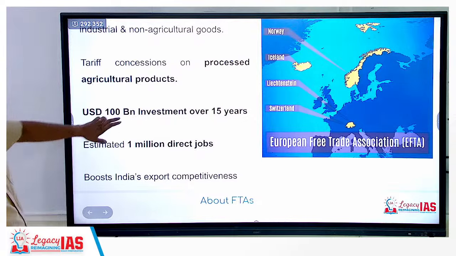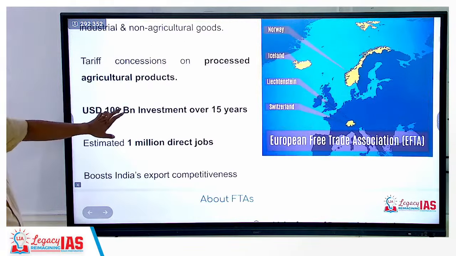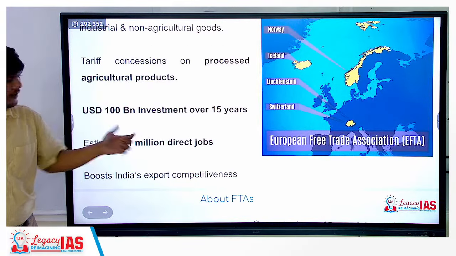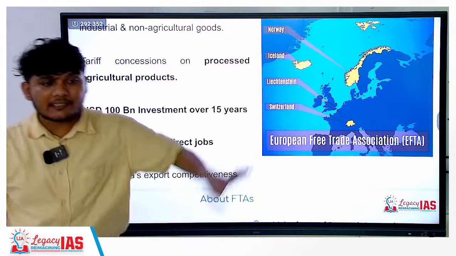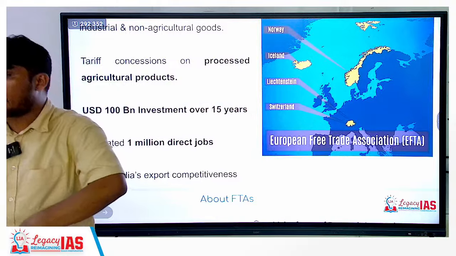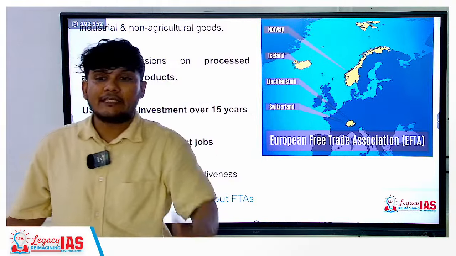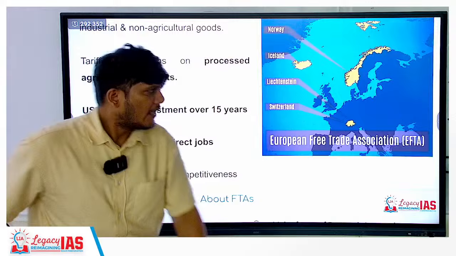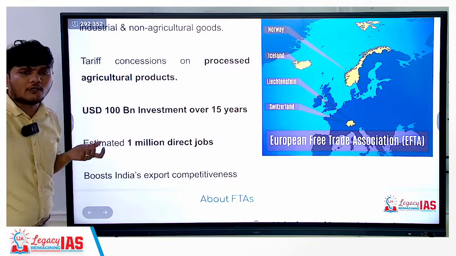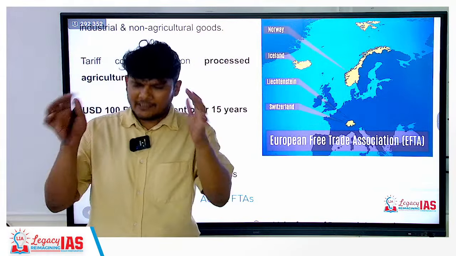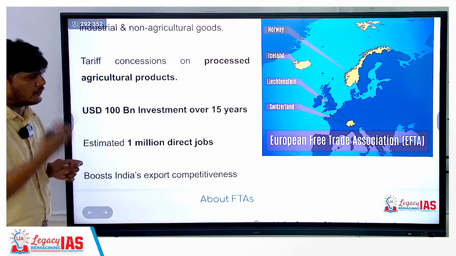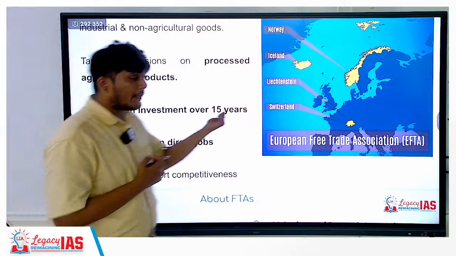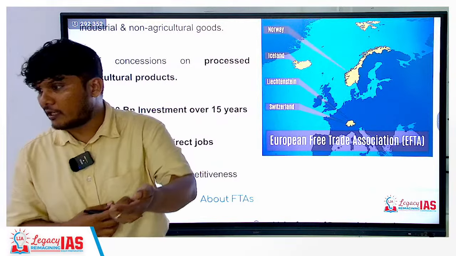The next is this. As we talked about, it is going to increase the investment. So $100 billion is committed by these 4 countries to India in the next 15 years. Now remember one thing, just for you to understand the context: $100 billion, of course, is a huge amount, but it is over a period of 15 years that we are talking about.